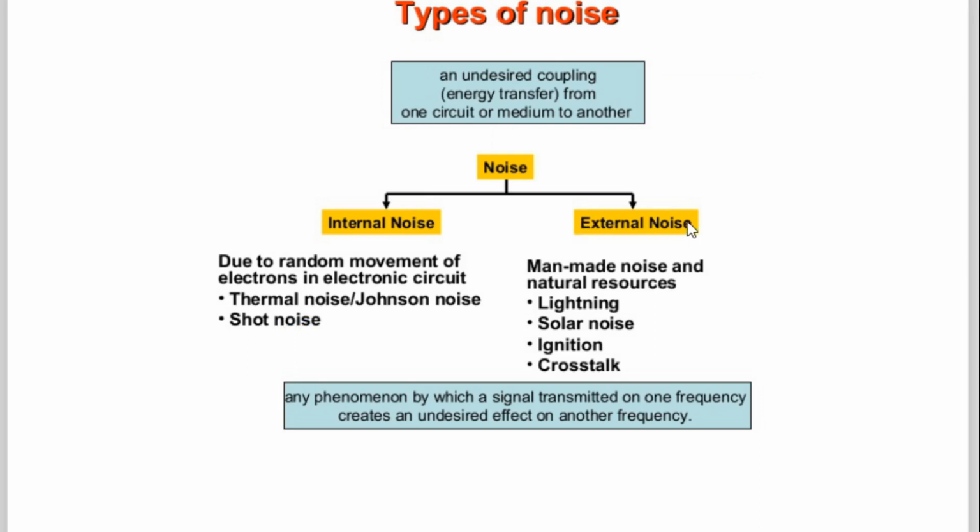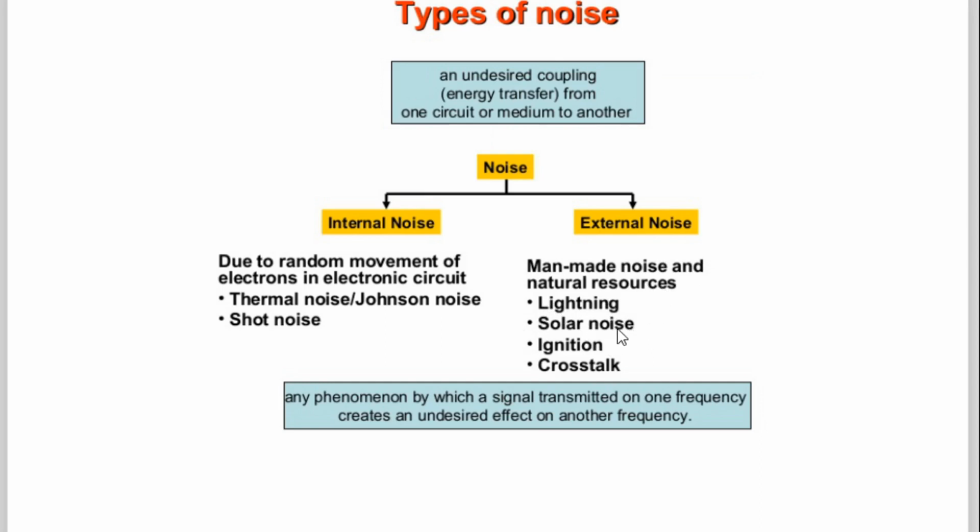Now what are the external noises, which are not under our control? They are man-made noise and natural sources. Lightning, which takes place in the rainy season, is an example of external noise.